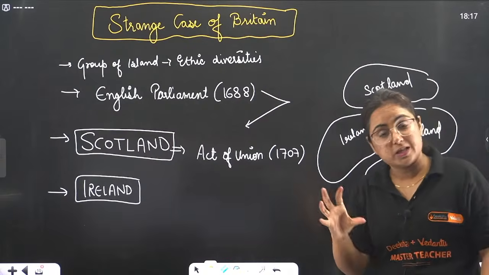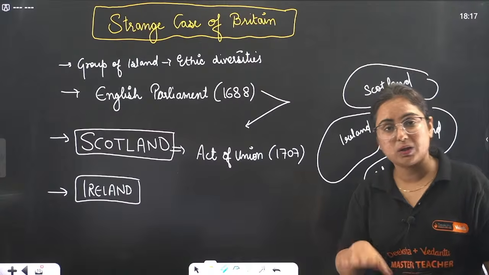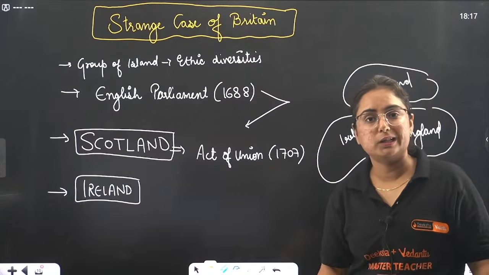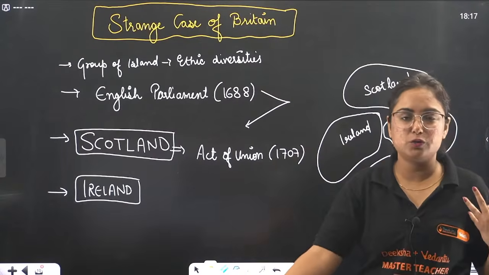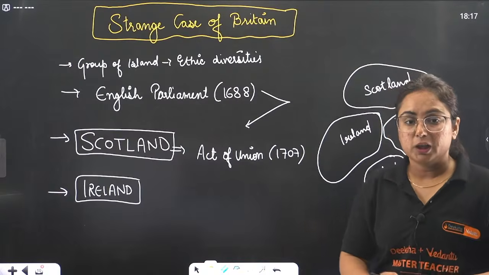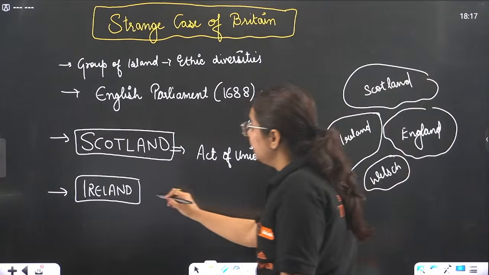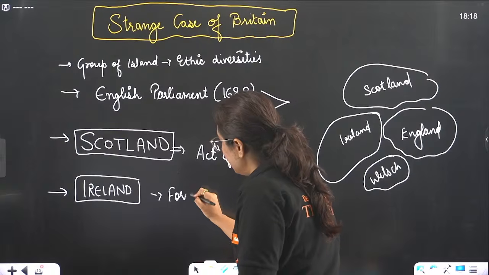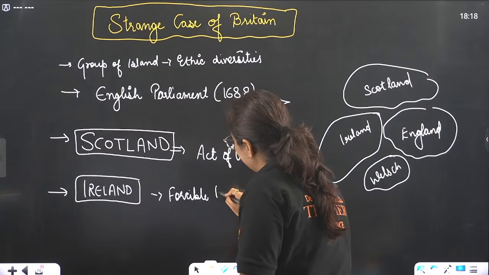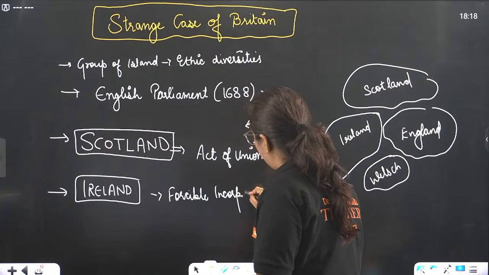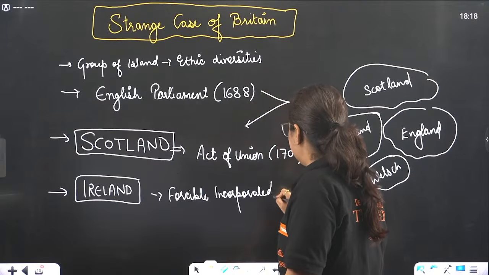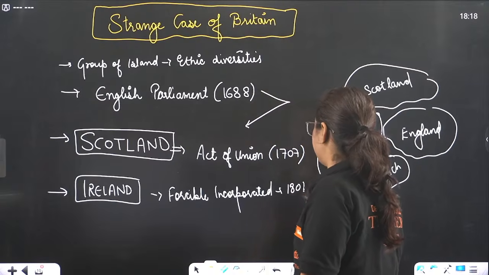Now, the Protestants were in the minority, but the British supported the Protestants and eventually changed the picture here. You know what happened with Ireland? They forcibly incorporated Ireland into their region in 1801.